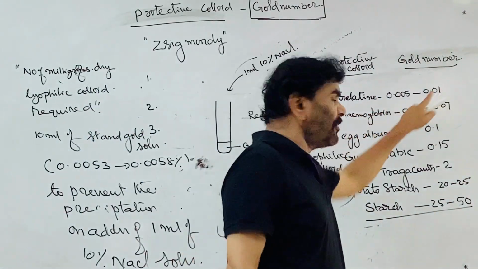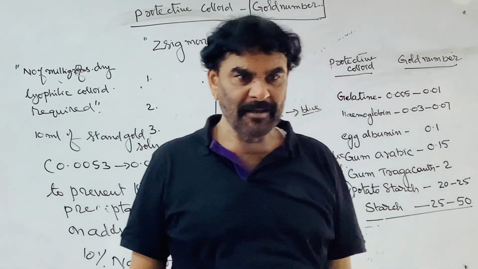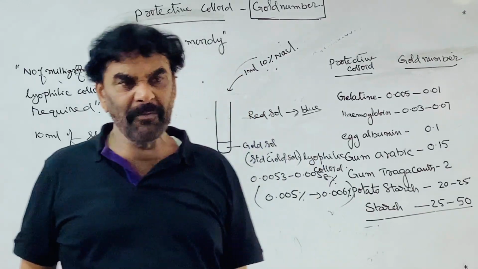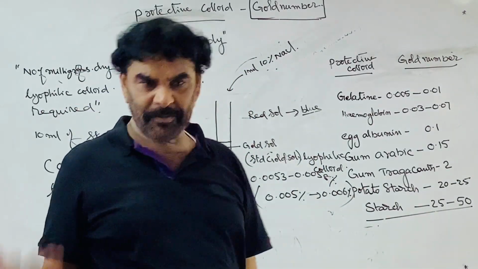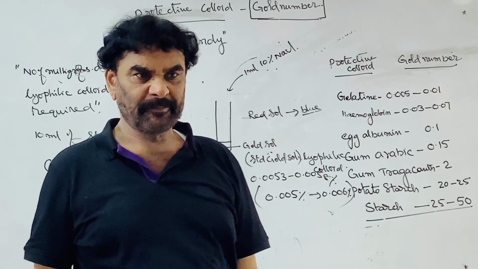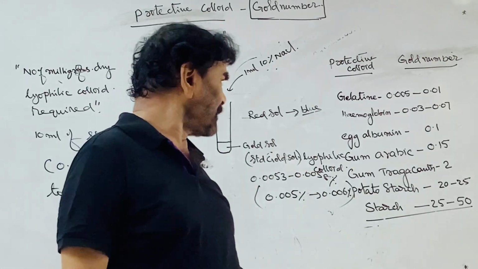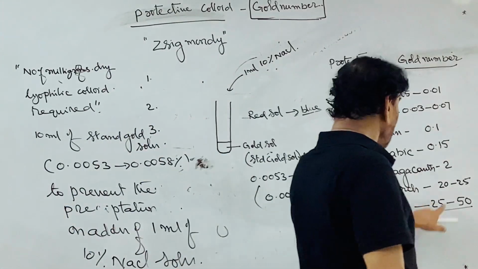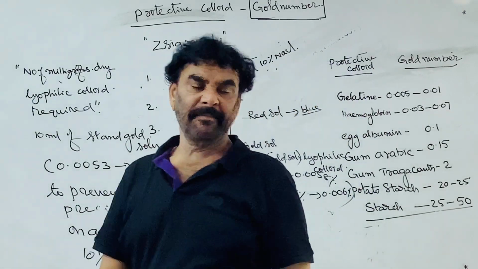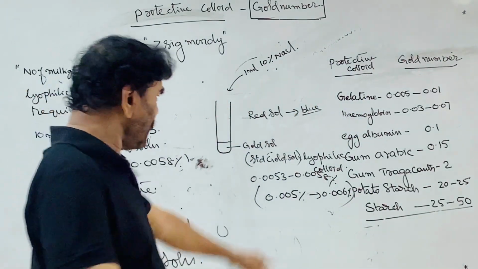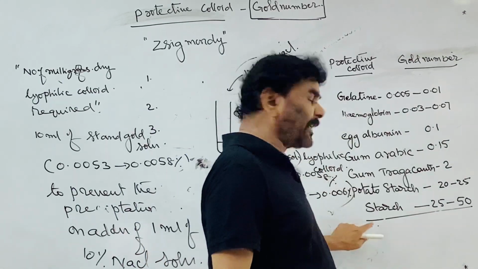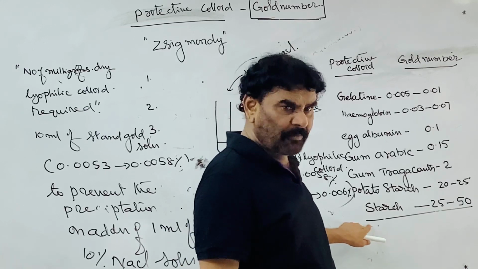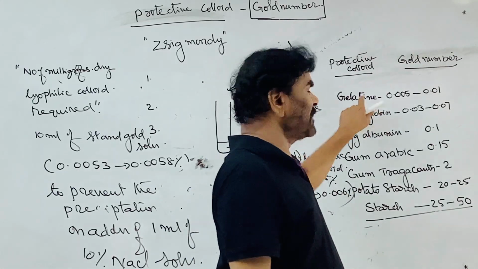So here 0.01 milligrams is required to stop the coagulation, and in case of starch 25 milligrams is required. It is increased 2500 times. This is more, this is less. So the protecting power is more here, less there. More is required to protect the colloidal solution in one case, less in the other.